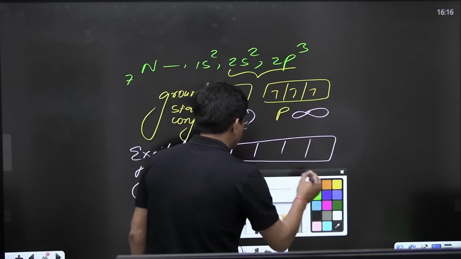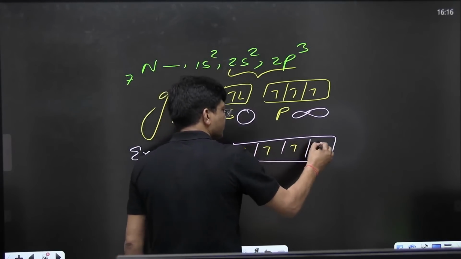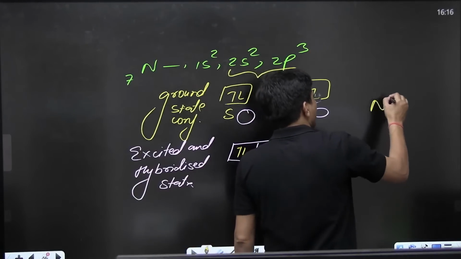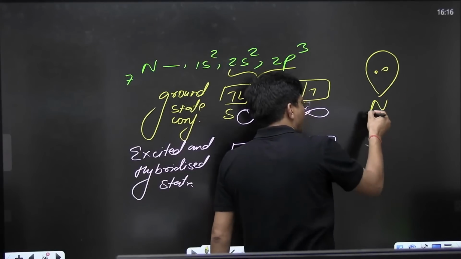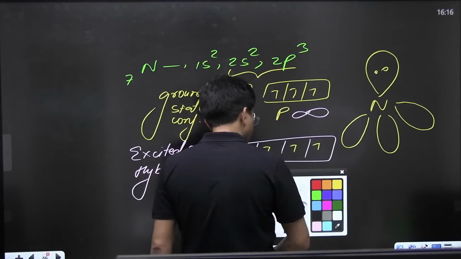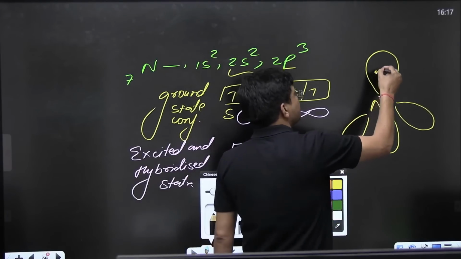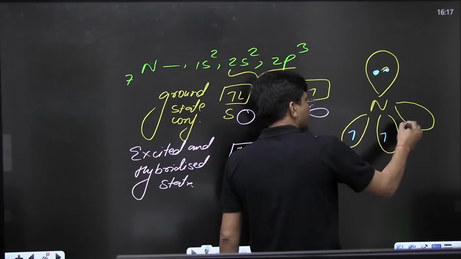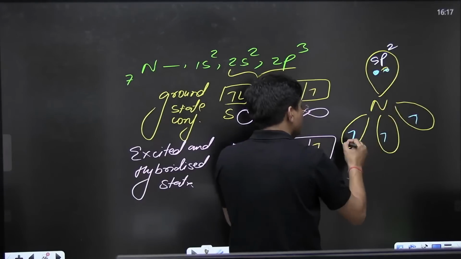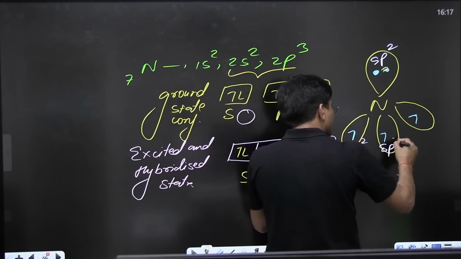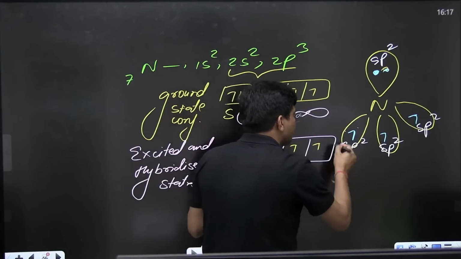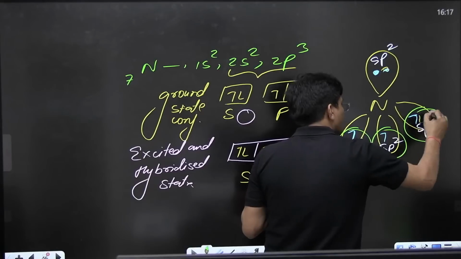Now, how to fill the electrons? You are going to fill the electrons like this. So the condition of nitrogen is 1 lone pair, and the rest are hybridized. Here is the lone pair, and 1 electron, 1 electron, 1 electron, and they combine. They are with 5 electrons. How many more electrons are they in need of? 3 more electrons.